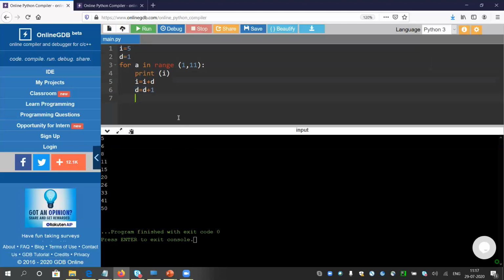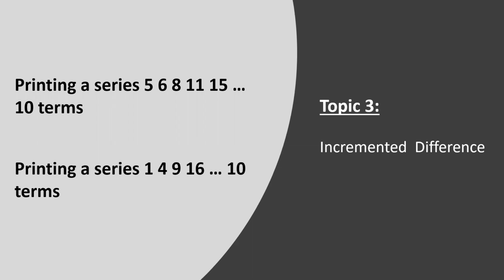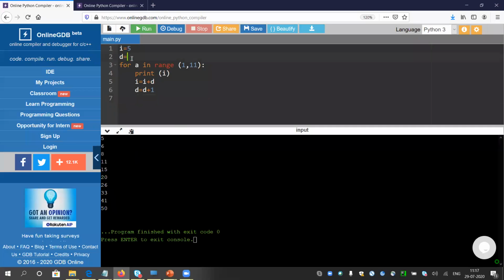Let me move to the second series. What is there? It is 1, 4, 9, 16 till 10 terms. So it is starting from 1. Look at it carefully. The difference is 3. 1 plus 3 is 4. After that, the difference is 5, 4 plus 5 is 9. So the difference is increasing by 2. The first difference is 3, and each time the difference is increasing by 2.